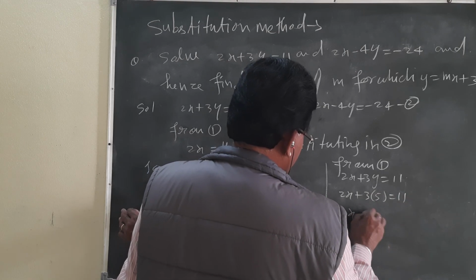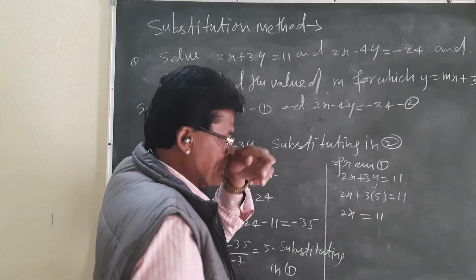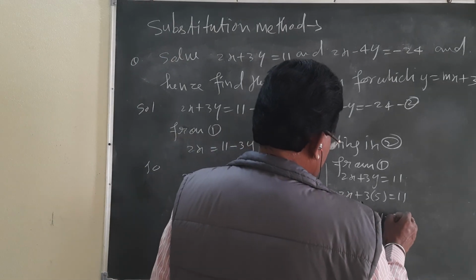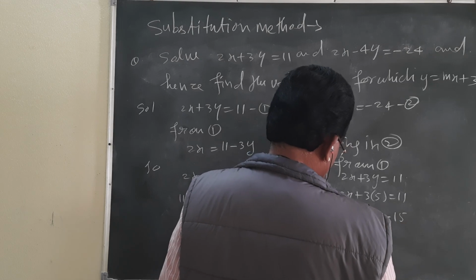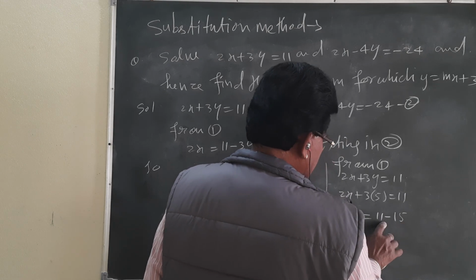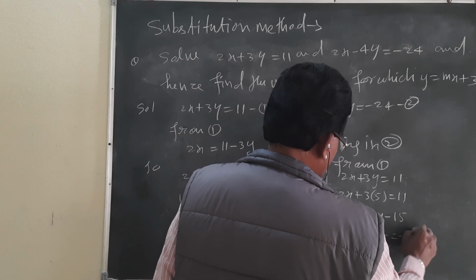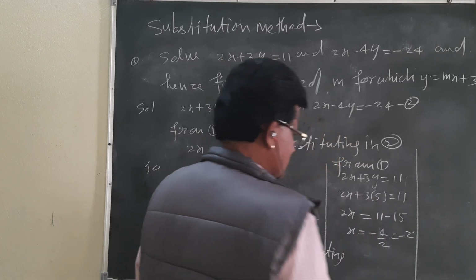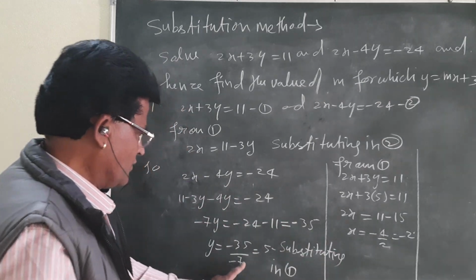And 2x will be equal to 11 minus 3 into 5, that is 15. And x will be 11 minus 15, minus 4, by 2, that is minus 2. We got x is equal to minus 2 and y is equal to 5.